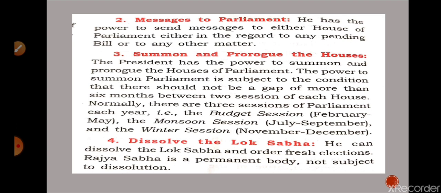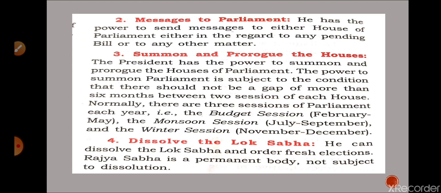Now we are going to discuss messages to Parliament. If the Prime Minister thinks that he needs to give any message to Parliament, then he can give it with the help of the Council of Ministers, and the Prime Minister is the link between the Council of Ministers and the President.